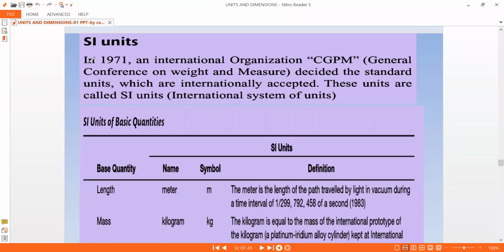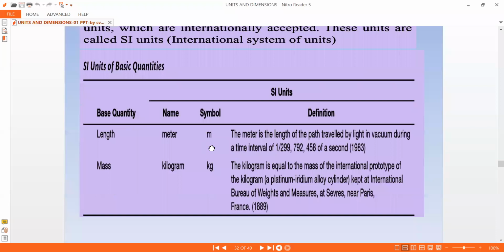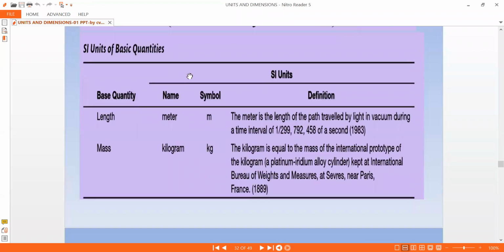We'll see. In 1971, an international organization, CGPM, that is the General Conference on Weights and Measures, decided the standard units which are internationally accepted. These units are called SI units, the International System of Units. So this is what happened earlier, and now let us move on. This is later for completeness's sake. I am explaining all these things. This may be a little bit boring for you, but still we'll continue.